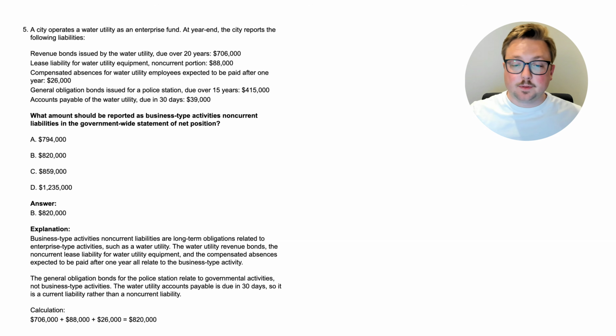So we add that all up, $706,000, $88,000, and $26,000, and that gives us $820,000 of non-current liabilities for the business type activities in the government-wide statement of net position. So again, as you've seen throughout this video, not a crazy difficult topic, but before we do anything else, let's do one more part of the SuperfastCPA process called pillar topics.